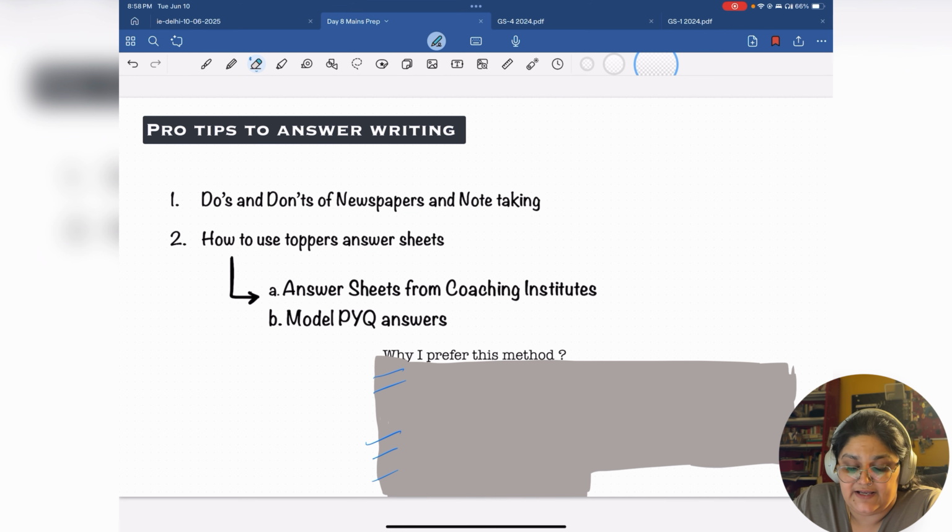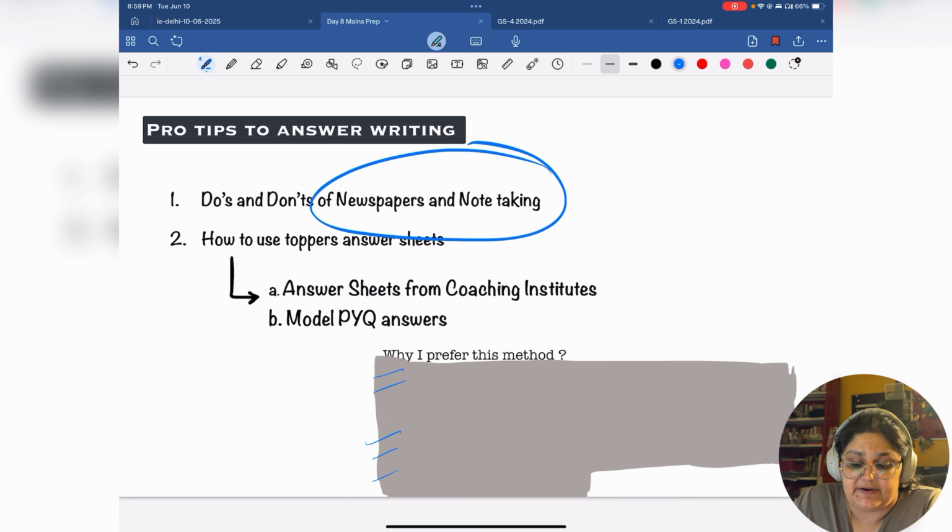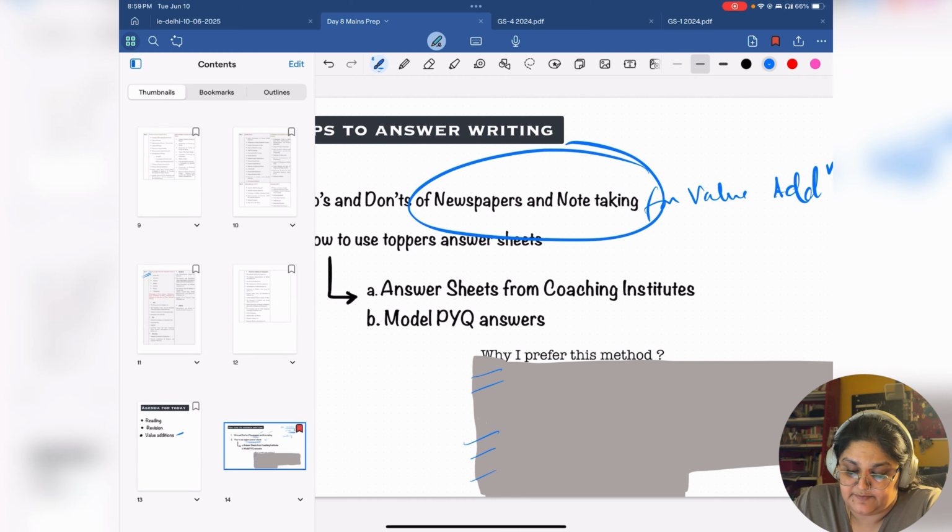Now, this was a brief of using these model PYQs as answer sheets. We are trying to come up with handwritten versions of our own. We will upload that as soon as we can. Now let's come to the main topic for today, newspapers and note taking for value addition.